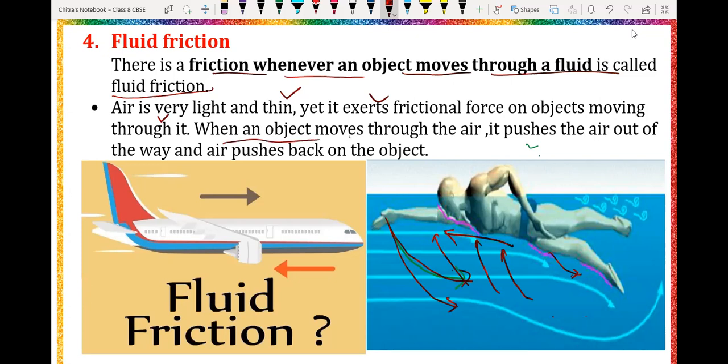When an object moves through air or water, it pushes the air out, and the air pushes back on the object.